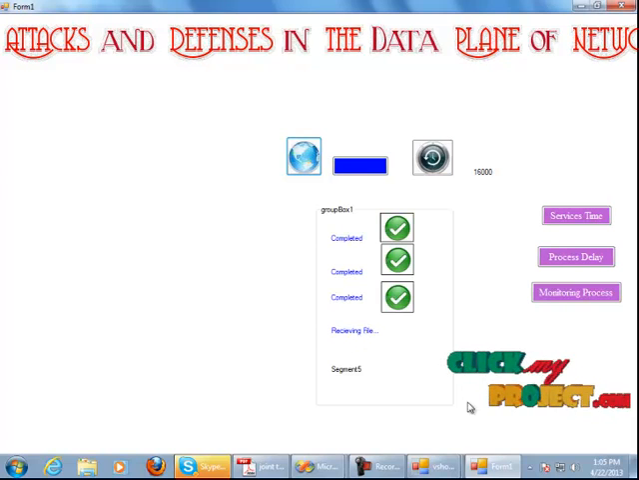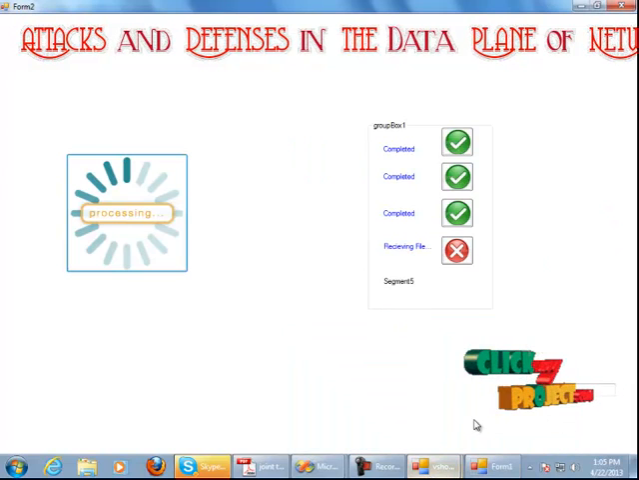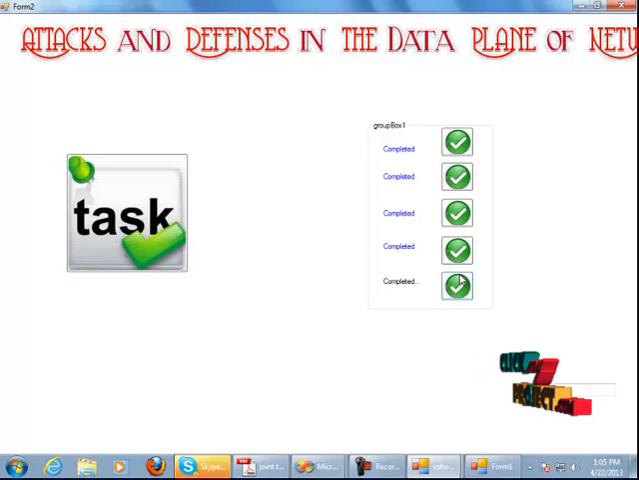Then the fourth segment is being received. On the client side, you can see the same transaction being done. The fourth segment is blocked, so the fifth segment is sent. After the fifth segment, the fourth segment is resent and the task has completed.